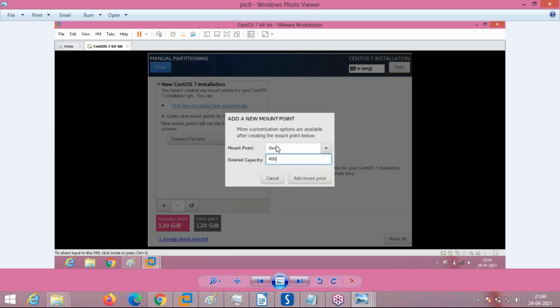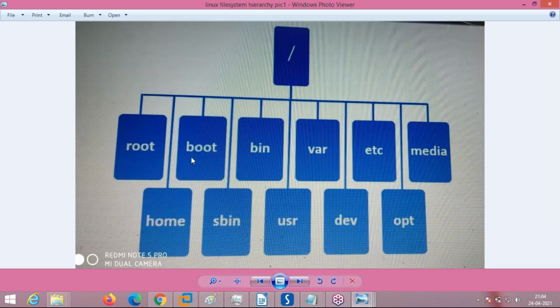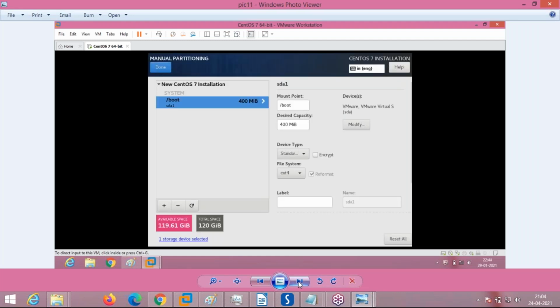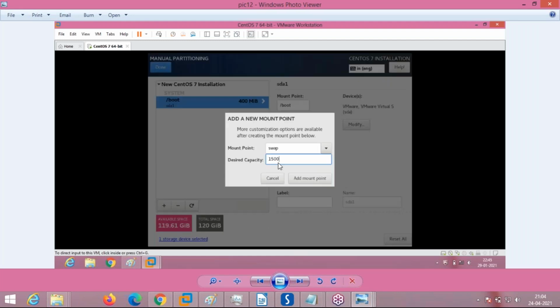We are giving /boot. See here. What is /boot? That is given as a separate partition of 400 MB. Next we have given swap, 1500 MB. Next we have given / which is 40 GB.